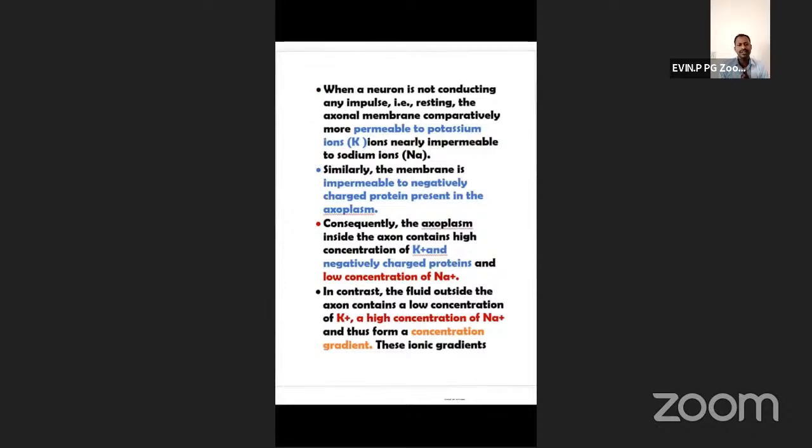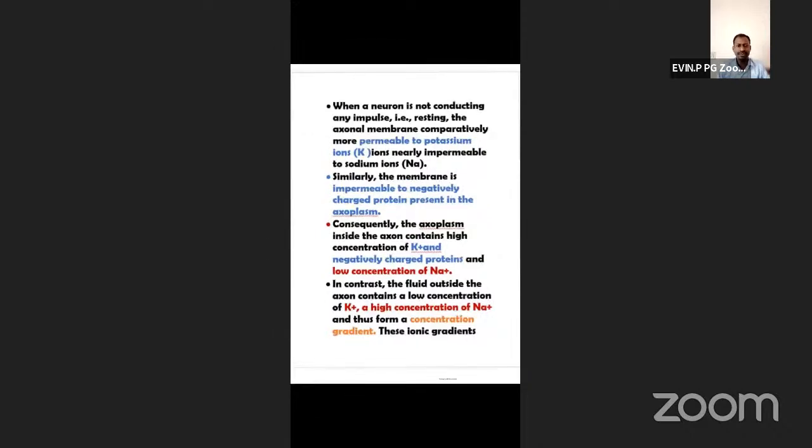Selective means this membrane is highly permeable to potassium, not to sodium. So this is an ionic channel, selectively permeable to ions.